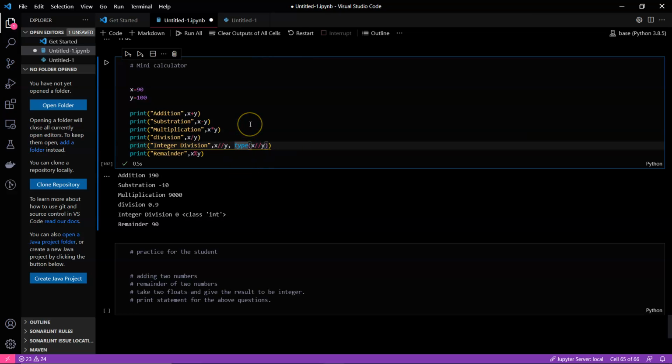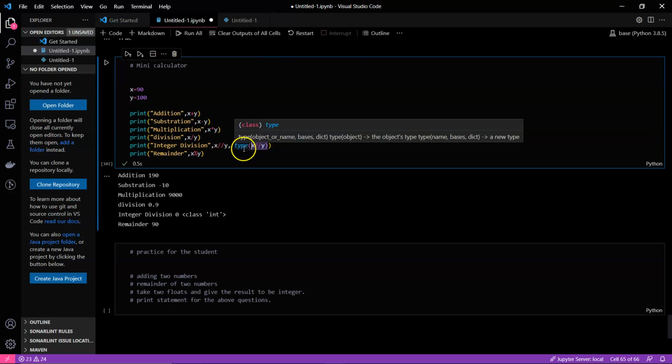Type always gives you the data type of the variable. You can even write whole equations here, and type will take the result of that equation and tell you whether the result is a float, a boolean value, an integer, or a string.